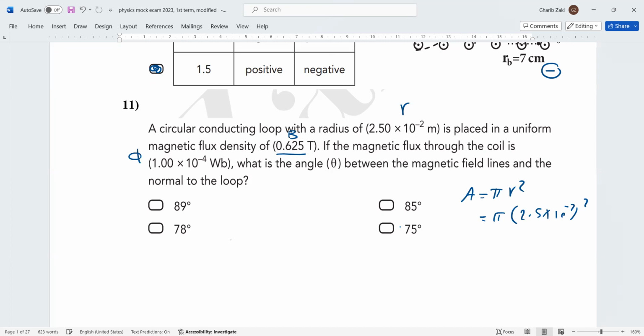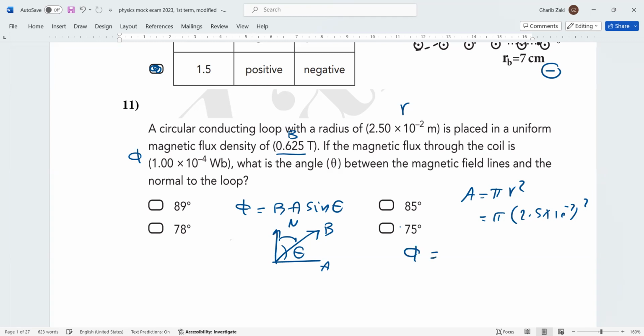What is the angle? Actually, here when you use phi equals BA sine theta, this theta is the angle between what? Between the magnetic flux density and the area. This is theta. But we need the normal. Then we calculate theta and subtract it from 90.